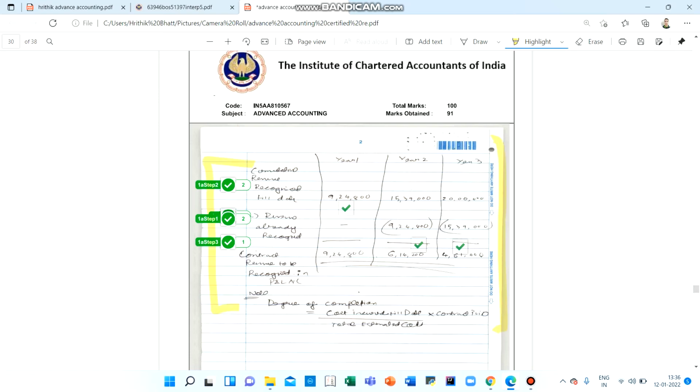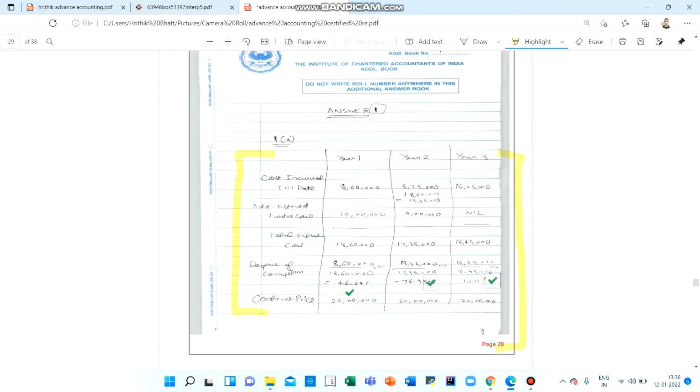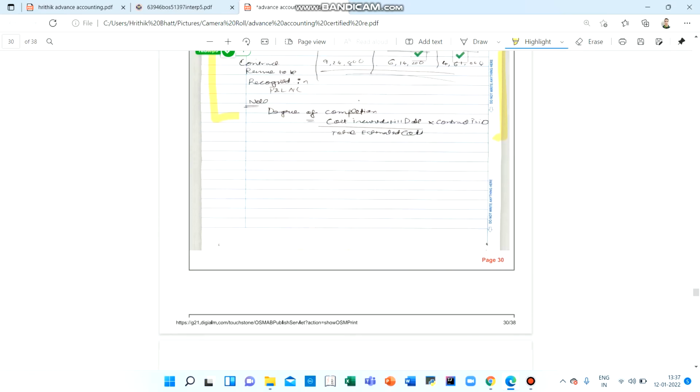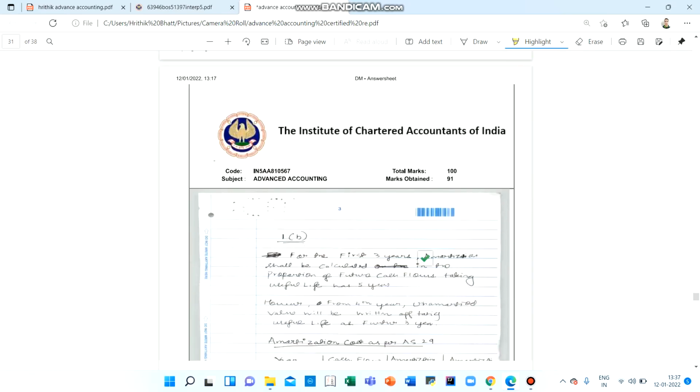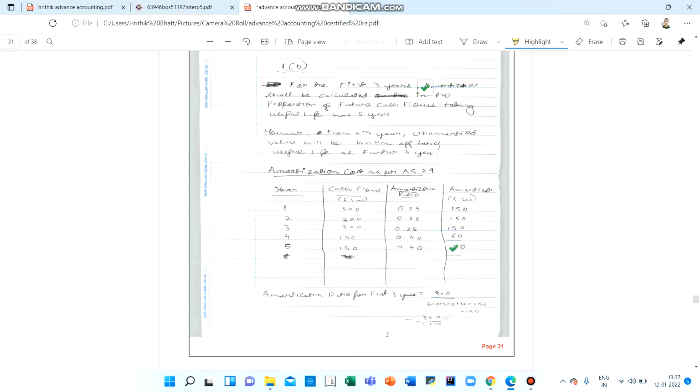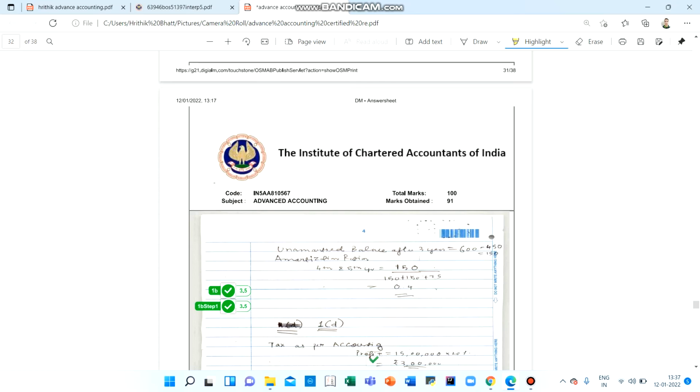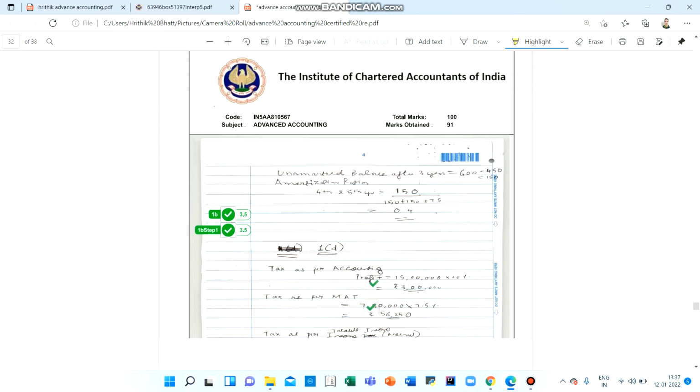But maybe as a precautionary thing, if you want, it is desirable that you write at the start AS 7, which AS it was, what the heading was, and maybe one or two lines. It would be to be safe, because maybe in this question 1 mark might have been for that theory. Again, in 1B, here I have not got full marks. First of all, I have not written very prominently at the start AS 29. Numerical part is entirely okay, but the examiner gave 3.5 out of 5 marks. So somewhere he was expecting theory.